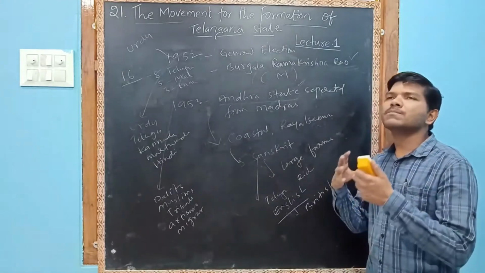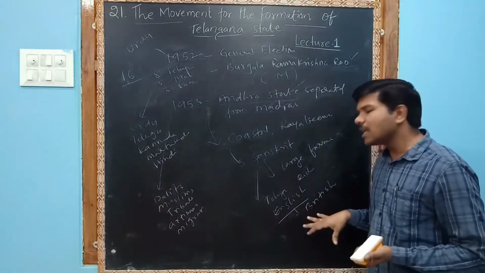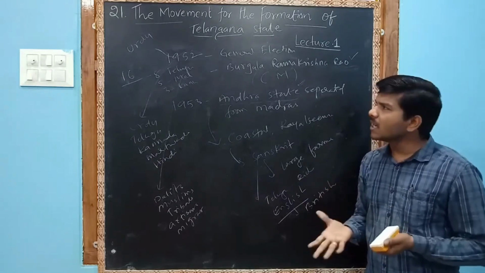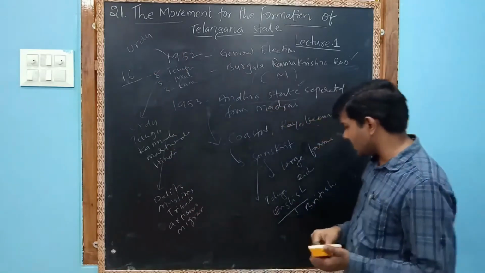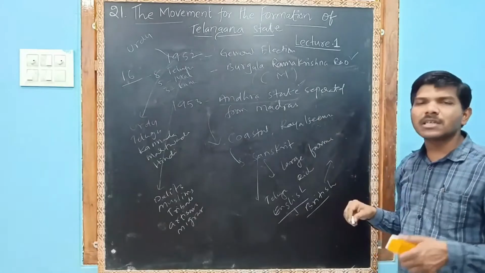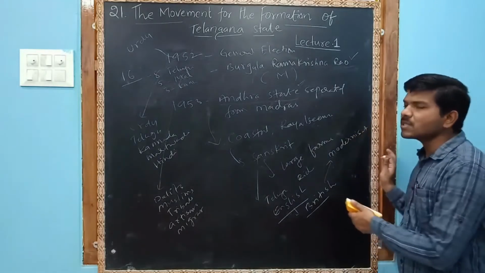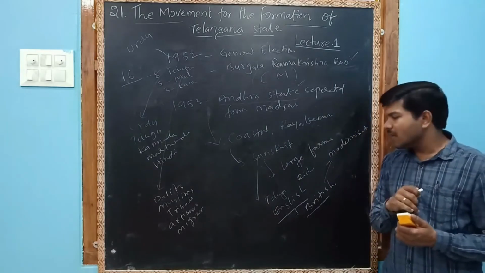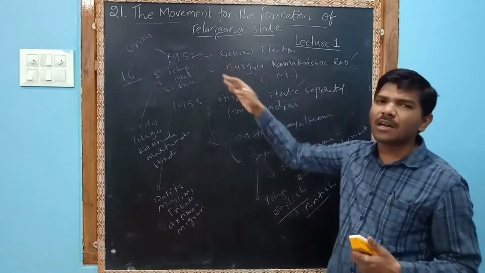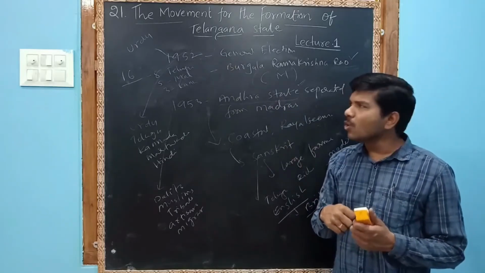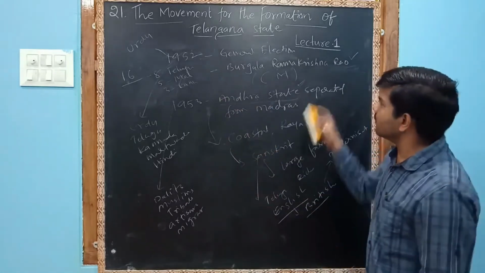Wherever the British presidencies were, wherever the areas were under British rule, there was a little English education. But here we do not have any English education. Our education was completely Urdu medium. Wherever English education was there, we can find a little modernization. Coastal Andhra was influenced by modernization and British ideas, and development activities took place. But in Telangana, no such development activities, no such irrigation facilities, because Telangana is in the plateau region.